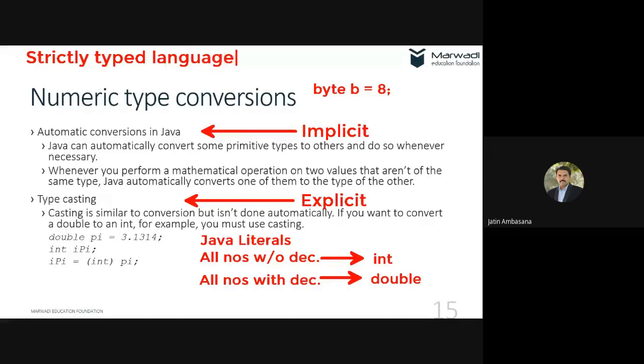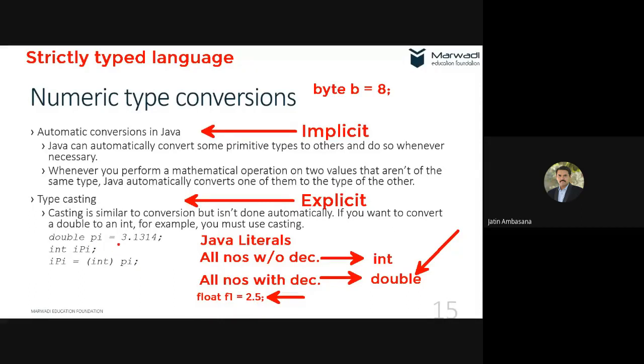So if you say float f1 is equal to 2.5, this will give you an error. Why? Because this 2.5, by default, is a Java literal of double type, which is a bigger size than the float. So you cannot assign a bigger sized value to a smaller sized variable.